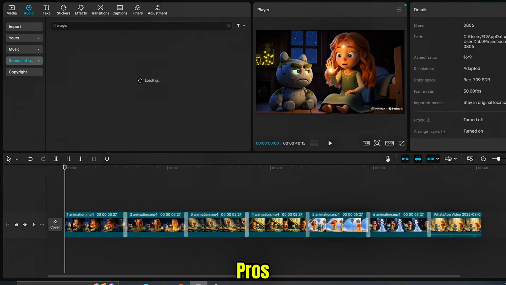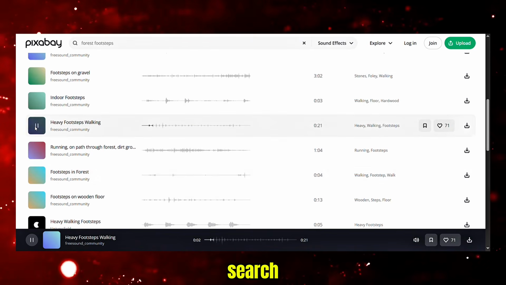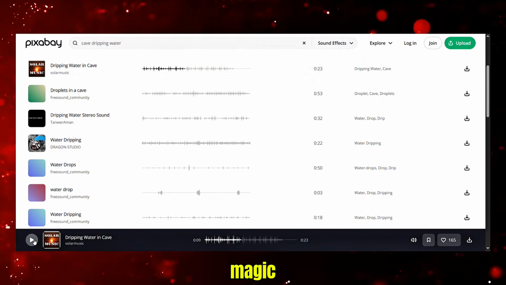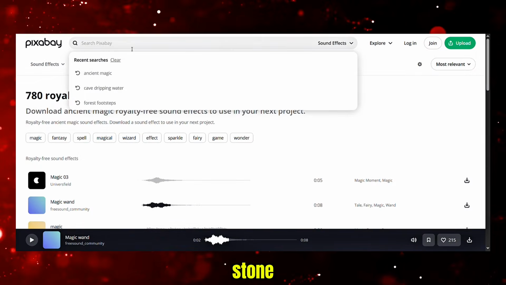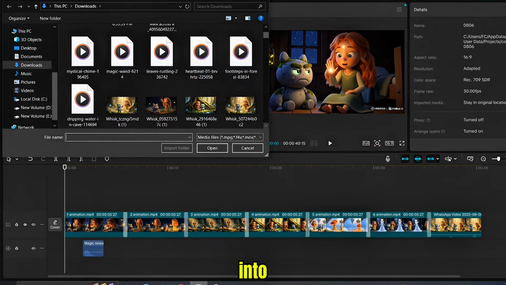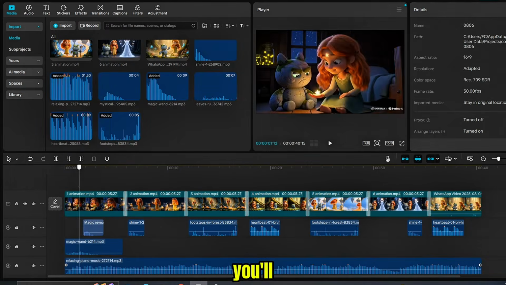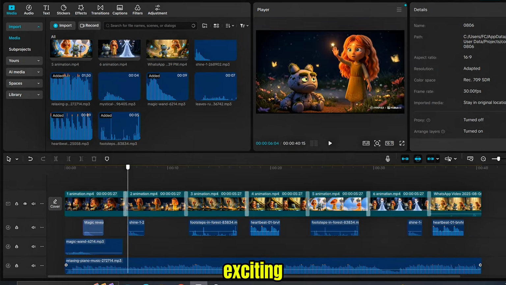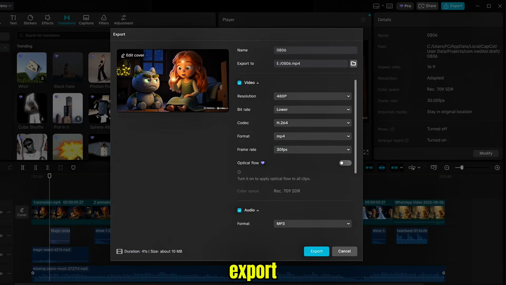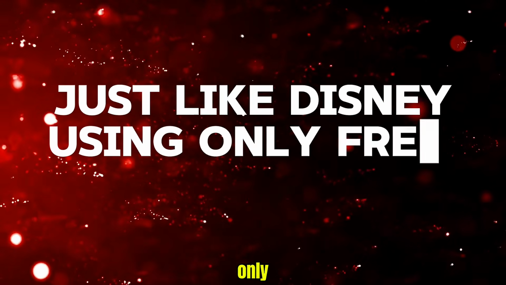You can use CapCut Pro's built-in sound effects, or go to pixabay.com to find extra sounds. Search for relevant and catchy sounds like forest footsteps, cave dripping water, ancient magic, twinkling stars, spaceship, farewell music, stone rumble, and more. Once you find the sounds you like, download them and import them into CapCut. Then drag each sound onto your timeline and match it with the right moment in the video. You'll see your simple animation turn into a full exciting story with both visuals and sounds. It's time for the final step. Click export. That's it. You've made your own 3D animated short film, just like Disney, using only free AI tools.